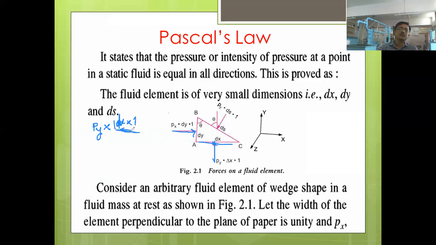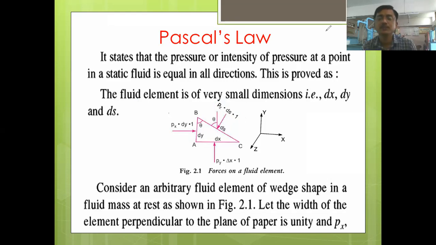This is the pressure force acting from downward to upward. Next thing here, the pressure force because of this horizontal, that pressure intensity Pz will be represented by letter Pz, into ds into 1. What is ds? This side, into 1, means into unity. So you will get the pressure force acting on that side.